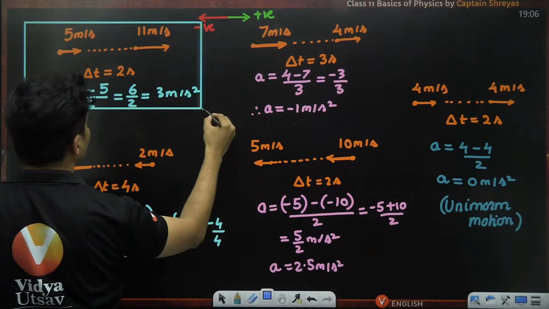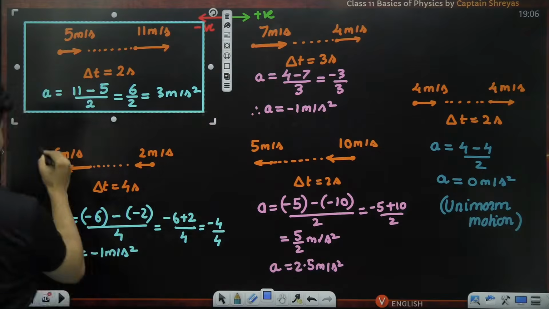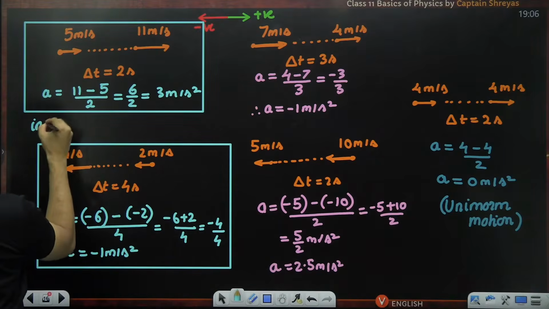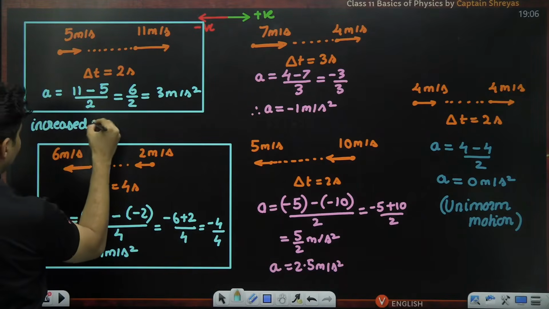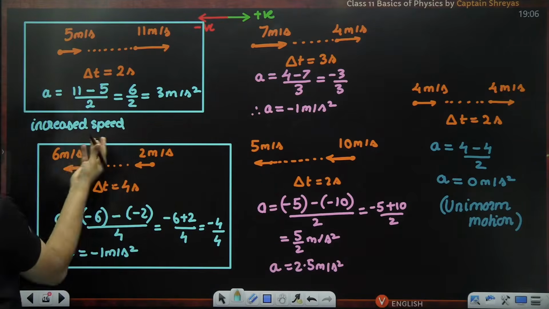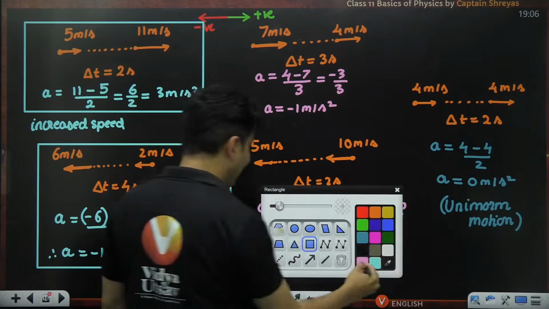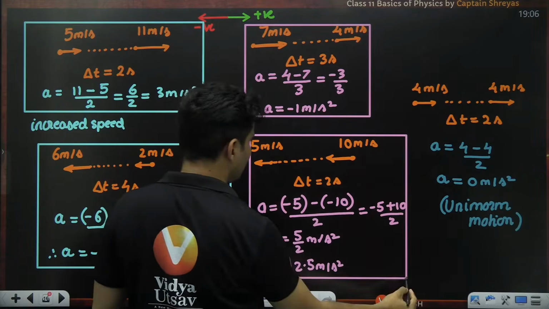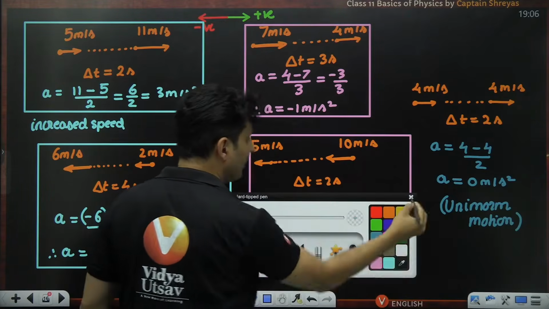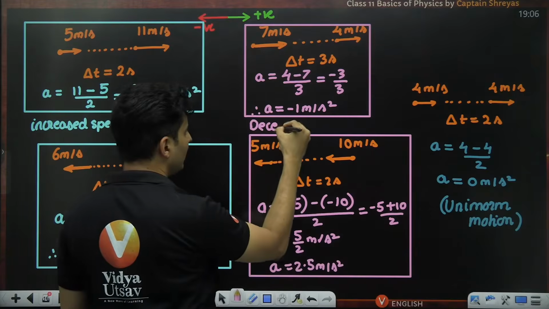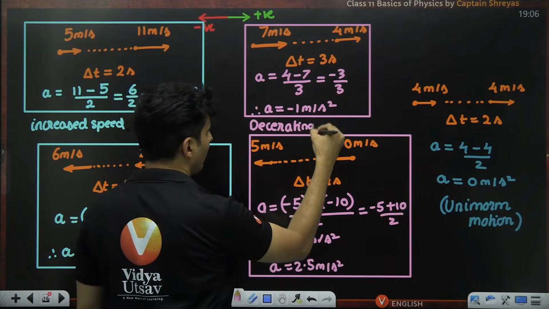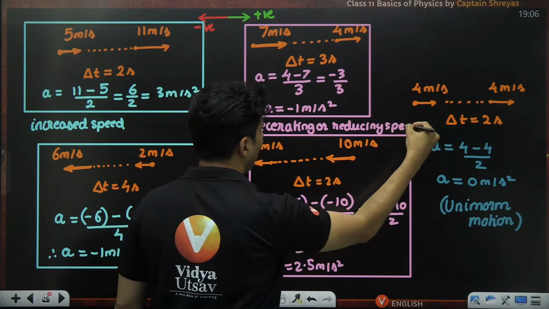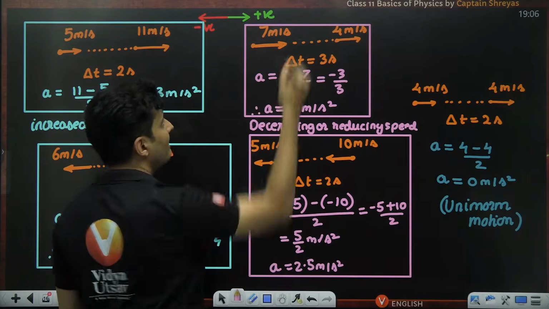Both of them, you have increased the speed 100%. It is very obvious. 2 to 6 is an increase, 5 to 11 is obviously an increase. But in this scenario, check this out, or even for that matter, this scenario, you have reduced the speed. So these are decelerated motion, retarding, decelerating, or basically reducing the speed. It is very obvious because 10 became 5 or 7 became 4.